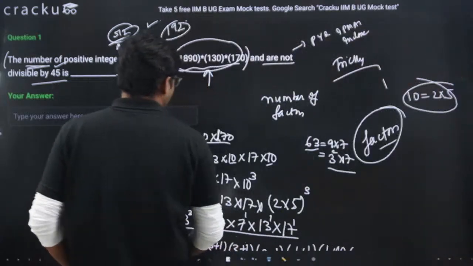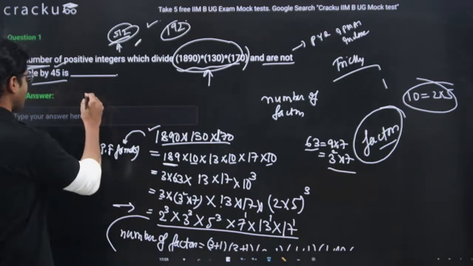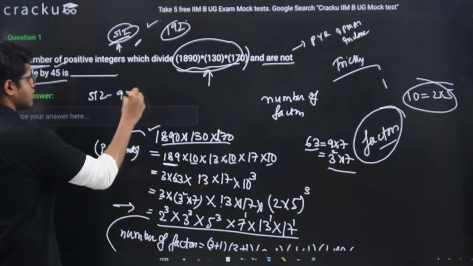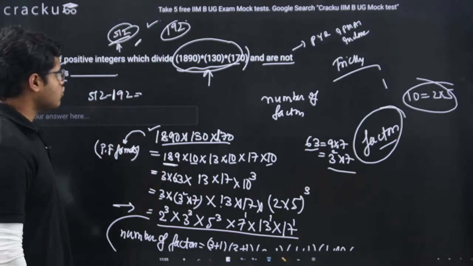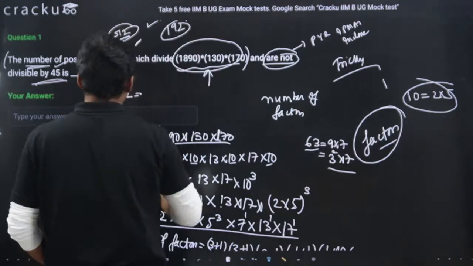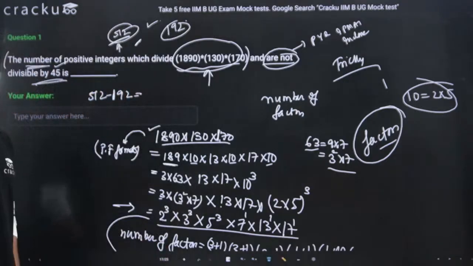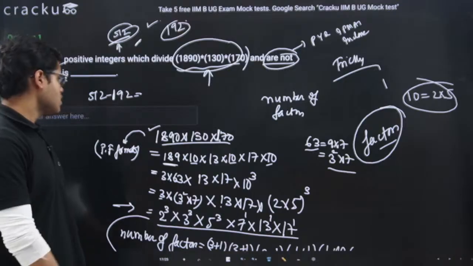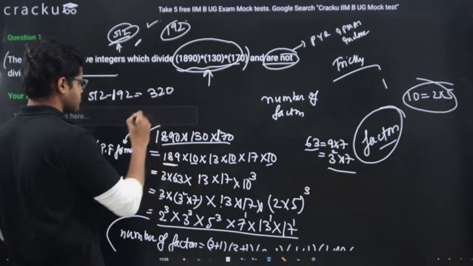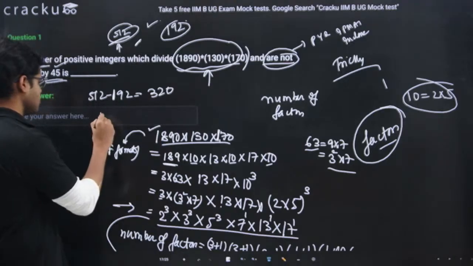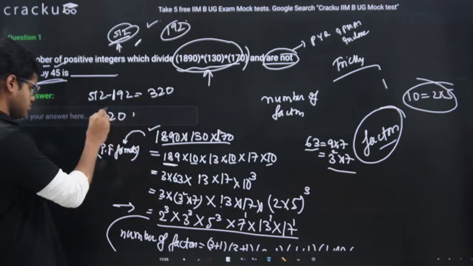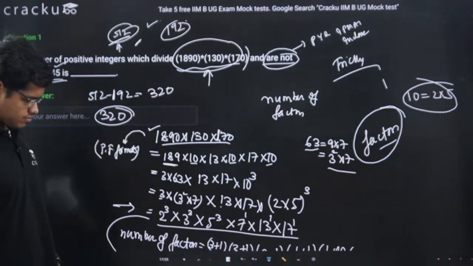So what is the final answer? Final answer should be 512 minus 192. The reason being, we have to find which are not divisible. Means we have to eliminate the cases where the number is divisible by 45. So it is 512 minus 192 and the answer is 320. It was a theta question. So basically you have to type in the answer and the answer is 320.